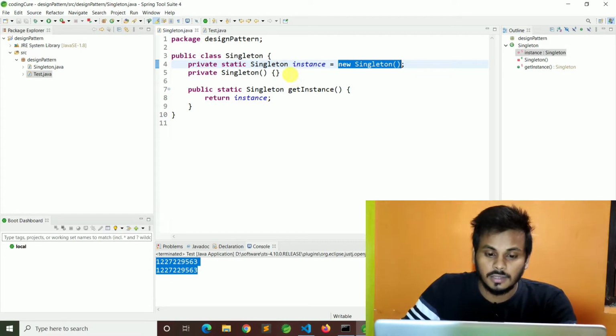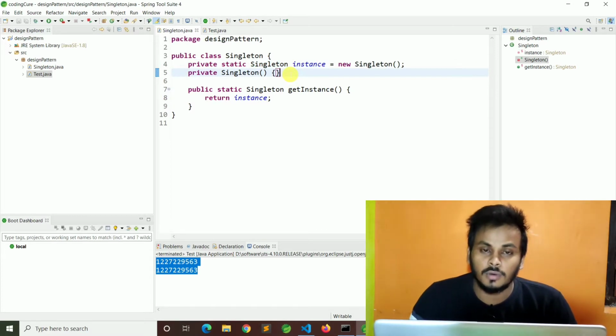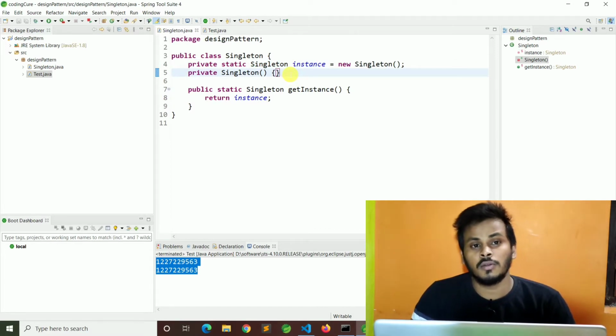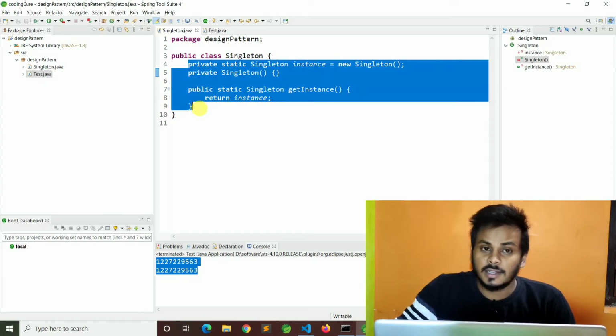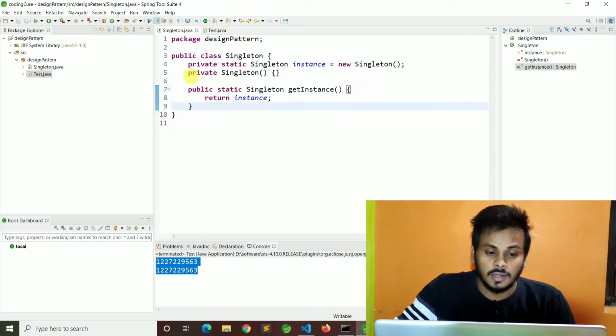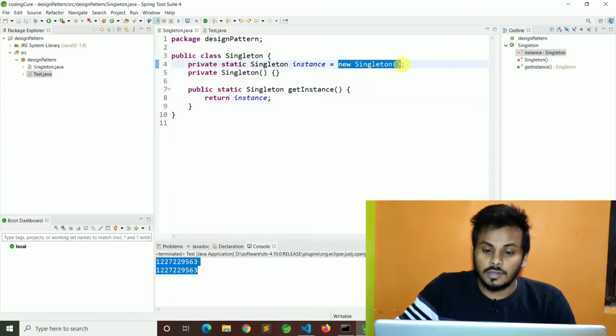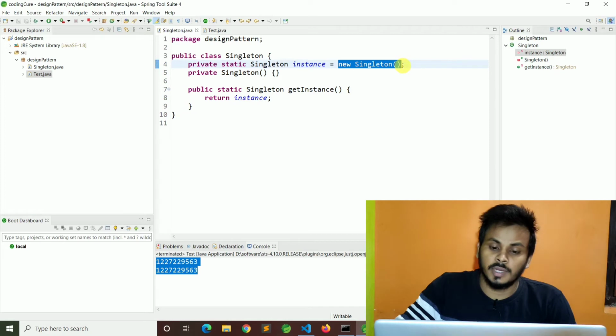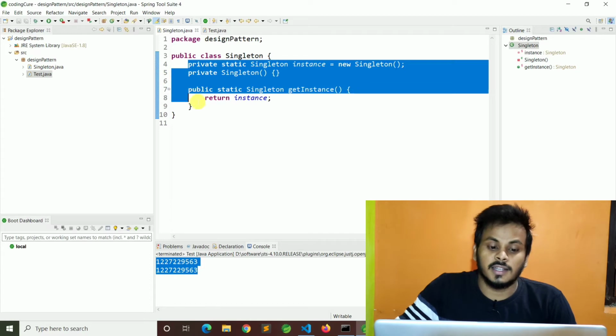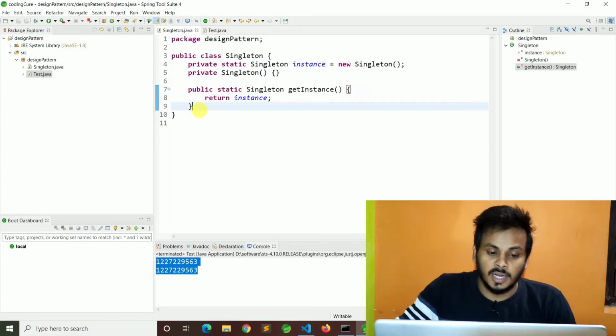Why? Let's say I don't want the object right now. If I don't want the object, why go for eager initialization? In eager initialization, the object is created when the class is loading, so even if I don't want to create the object, it is still created. So memory is wasted, right? That's why we should not go for eager initialization. So always go for lazy initialization.